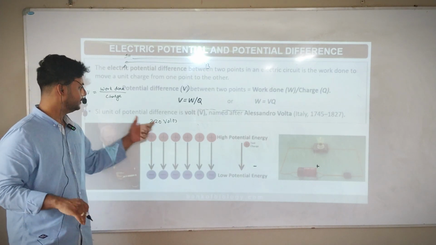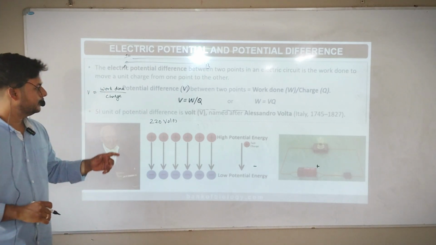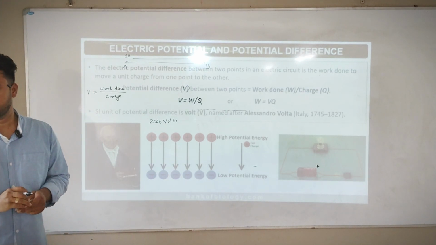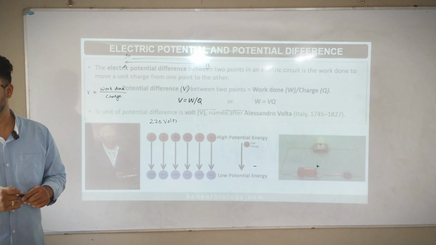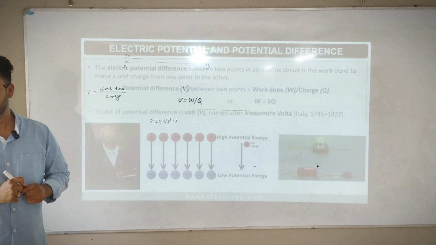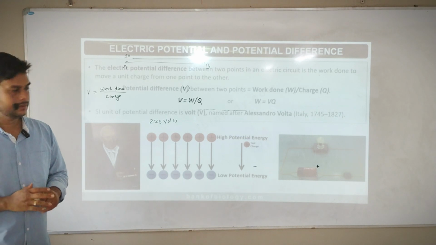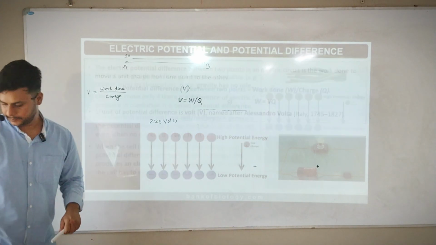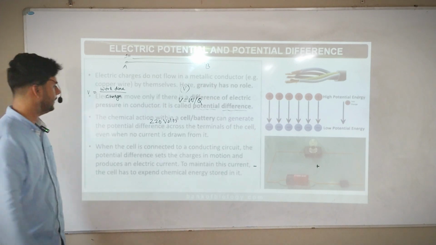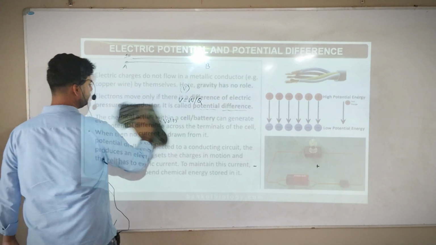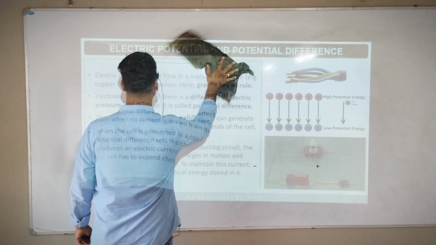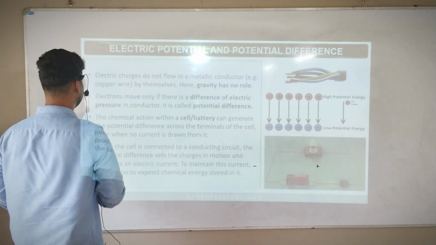So the potential difference is voltage and it's named after Alessandro Volta. After him that is named. Any doubts? Volts. Potential difference SI unit is what? Volts. Now go back. Now read this.